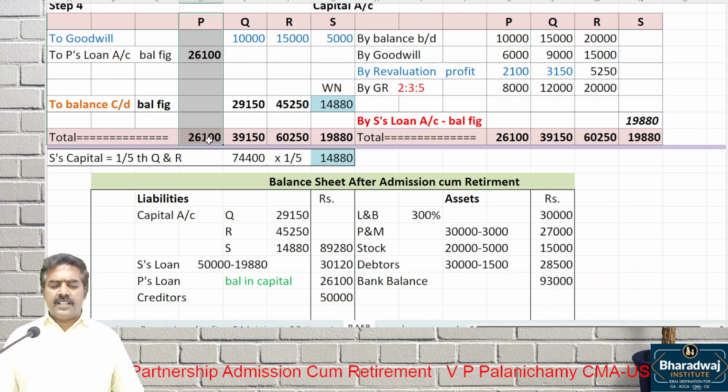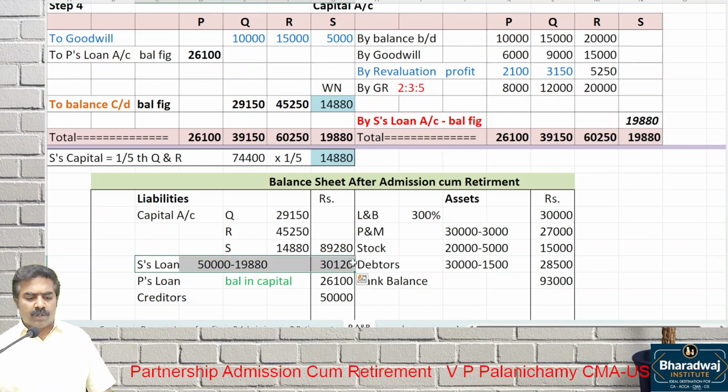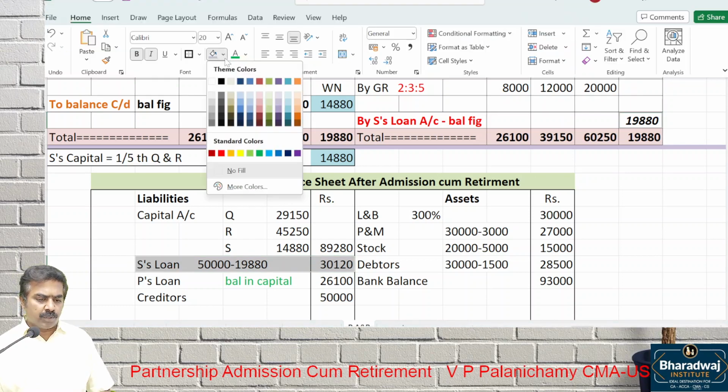The retiring partner, is he paid? The retiring partner, we transfer to loan account. The new partner admitted also does not bring in cash. It is transferred from S's loan account.